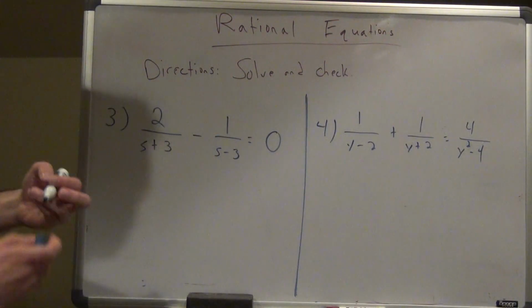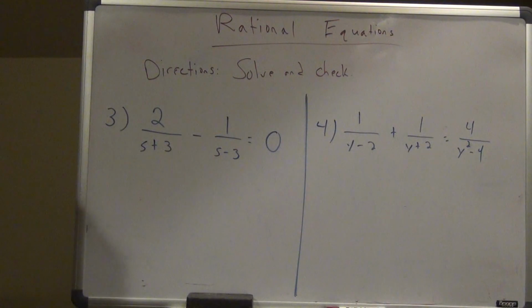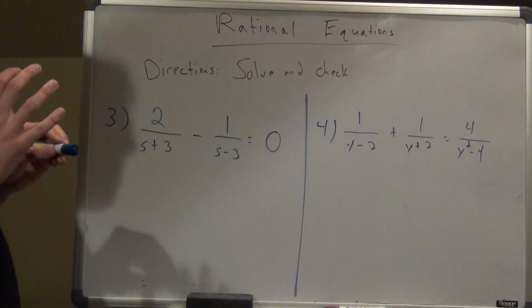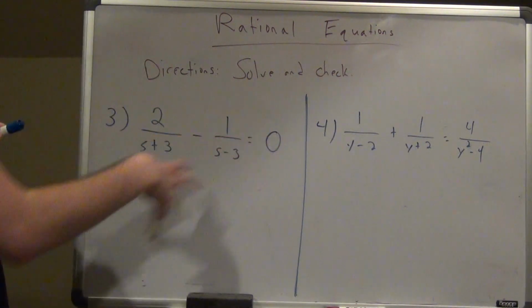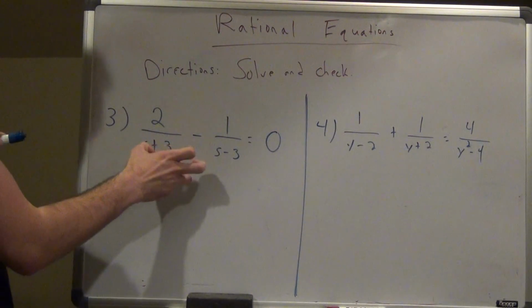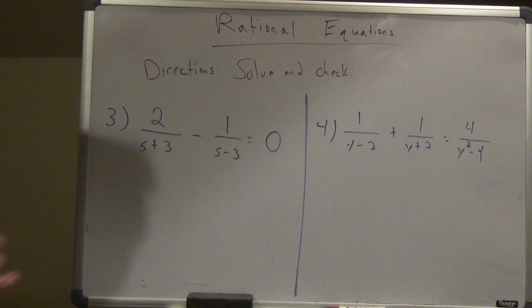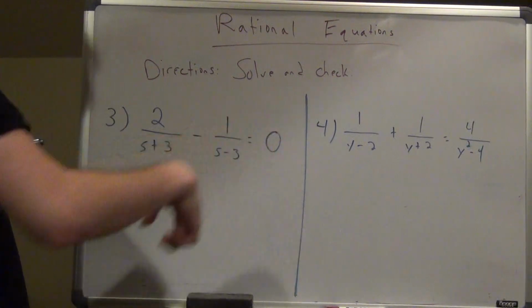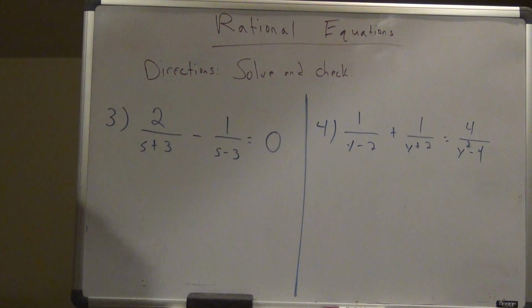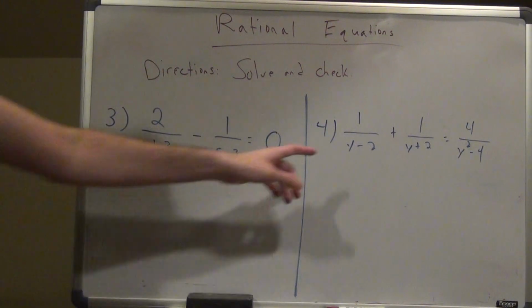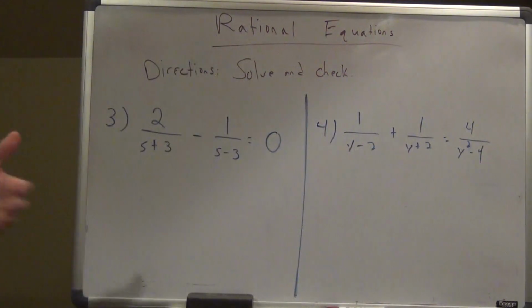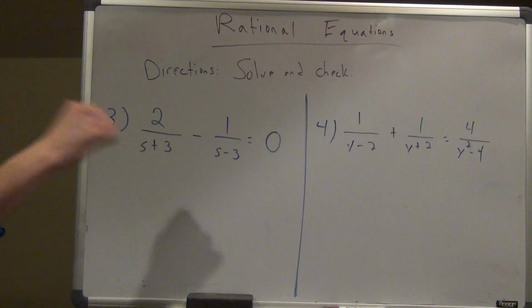So, number 3. I know I said when you have it equal 0, yes, can you get a common denominator for number 3 and do all that? Yes. If I see 2 of these equal to 0, here's what I can do to make this problem much easier. This is only when it equals 0. When it equals another whole number or some other fraction like number 4, I'm going to have to do the common denominator thing.